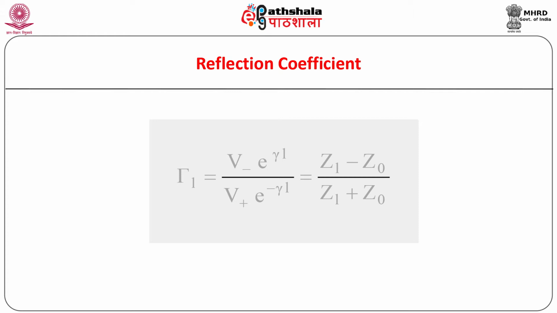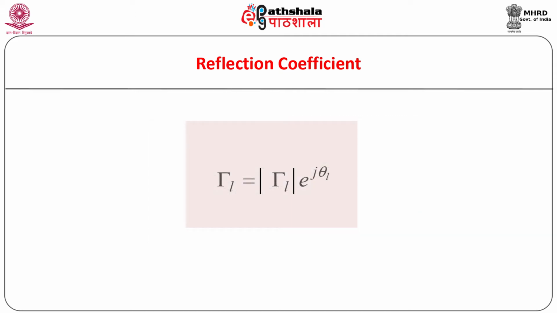From the expression, it can be seen that when ZL is equal to Z0, tau L is equal to 0. That is, there is no reflection and the transmission line is called a matched transmission line. If the load impedance and the characteristic impedance are real, then the reflection coefficient is obviously real. However, in general, these two impedances are complex quantities. Hence, the reflection coefficient is also a complex quantity. It has magnitude as well as phase.